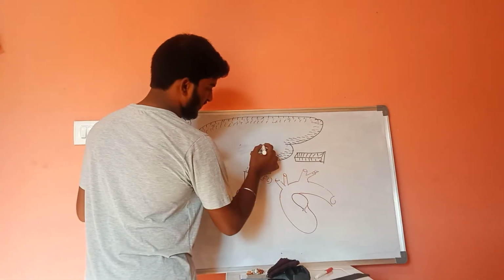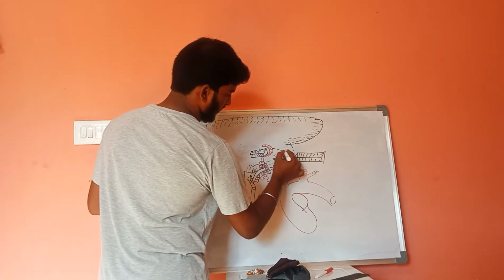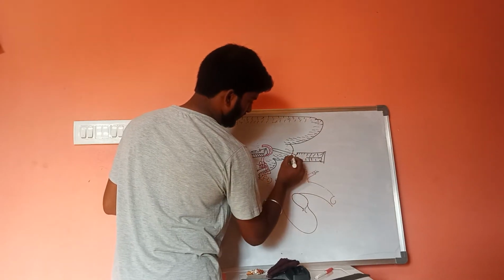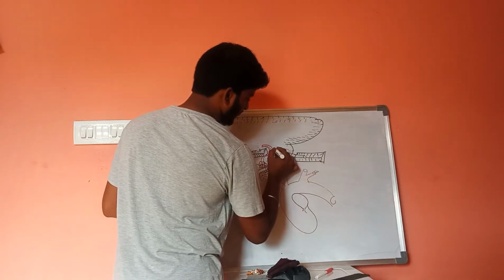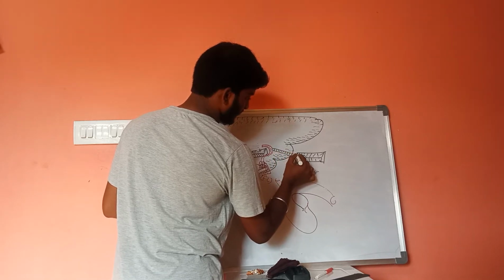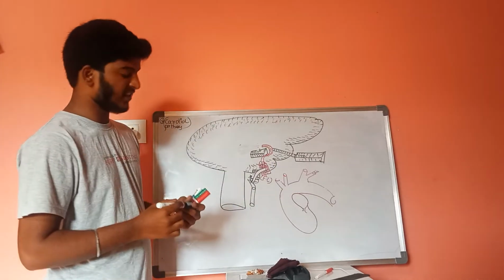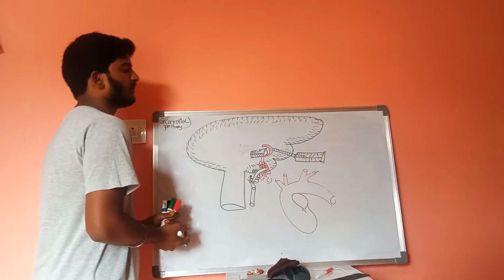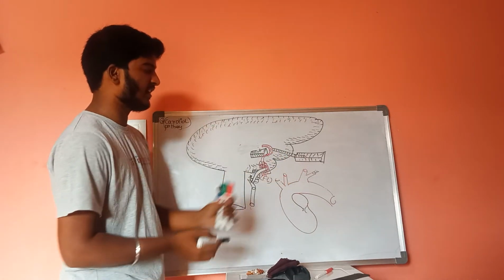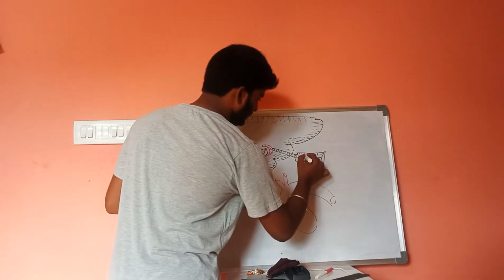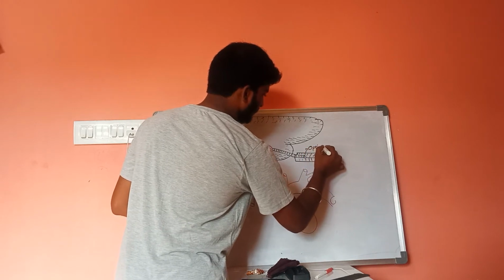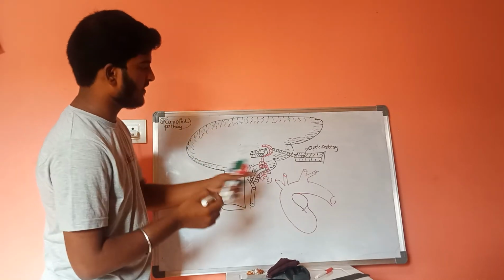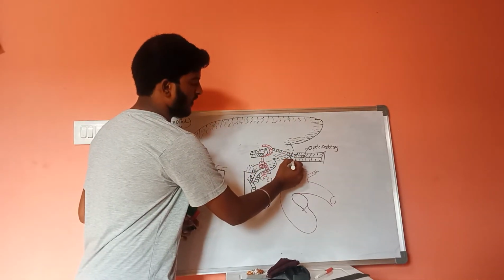Out of these three divisions, this is the first division, which is entering into the optic chiasma, and this artery is called optic artery, and this is anterior artery.